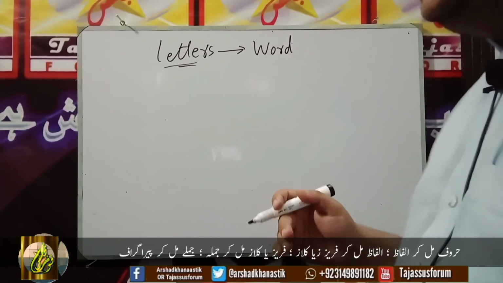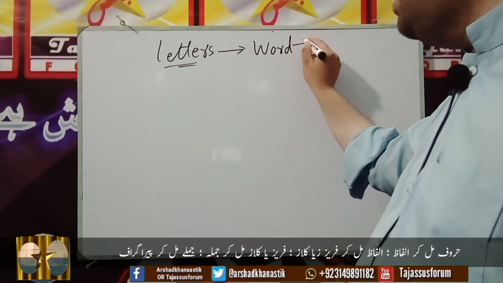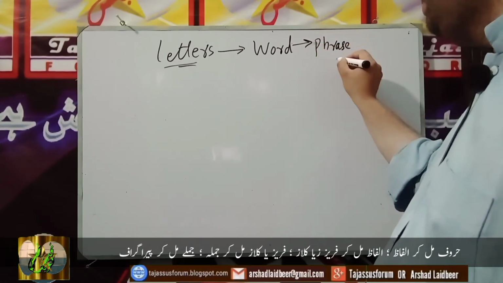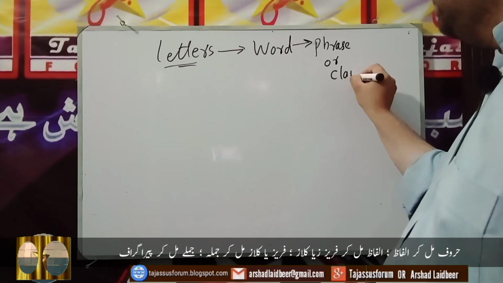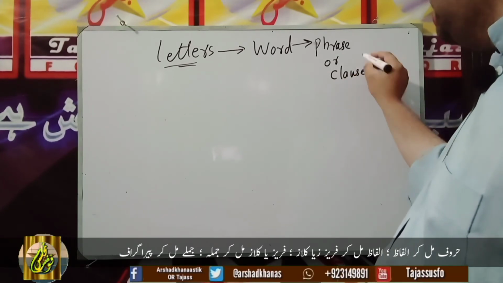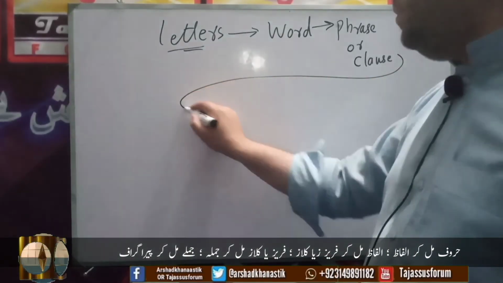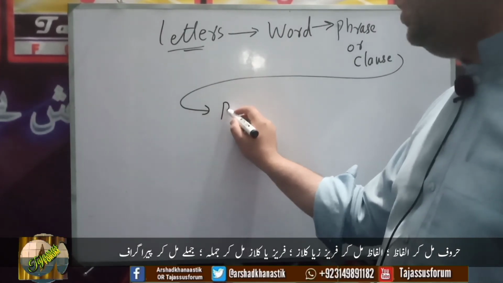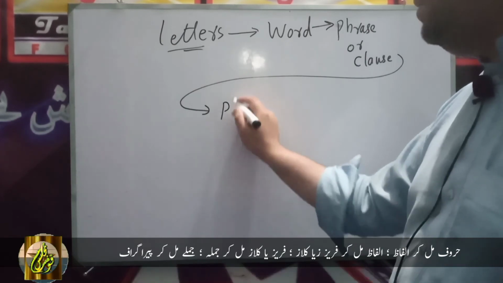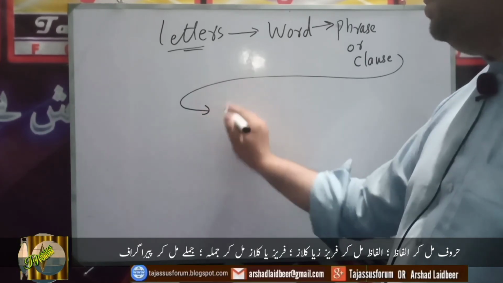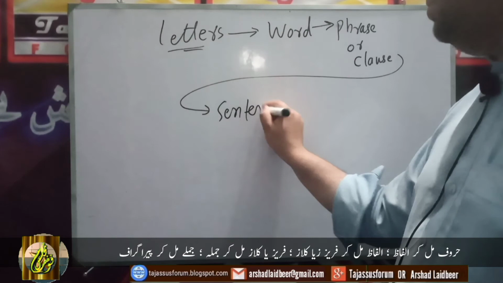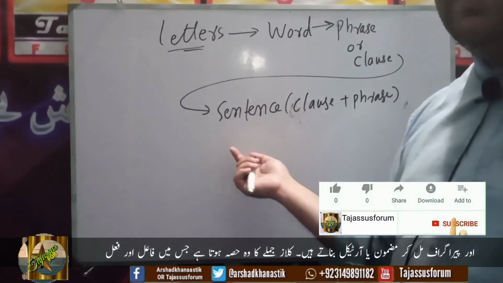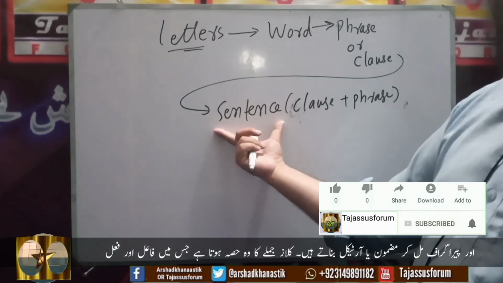When words combine together, they make clause or phrase, okay? When a phrase and clause combine together, they make a sentence. A complete sentence should be composed of a phrase and clause, okay? Sentence is also defined as a group of words that gives us a complete sense, okay?